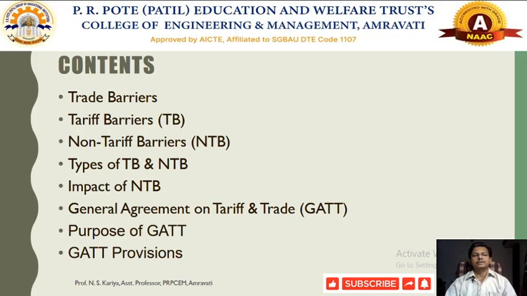Then we will start the discussion on General Agreement on Tariff and Trade, that is called GATT. It is the first international economic institution which was set up to promote international trade. Then the purpose of GATT and different provisions under this GATT agreement.